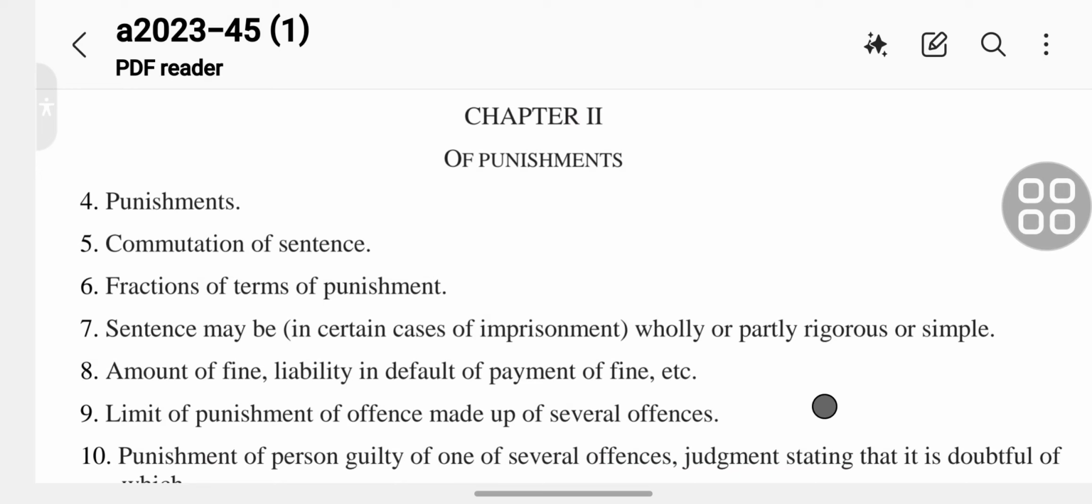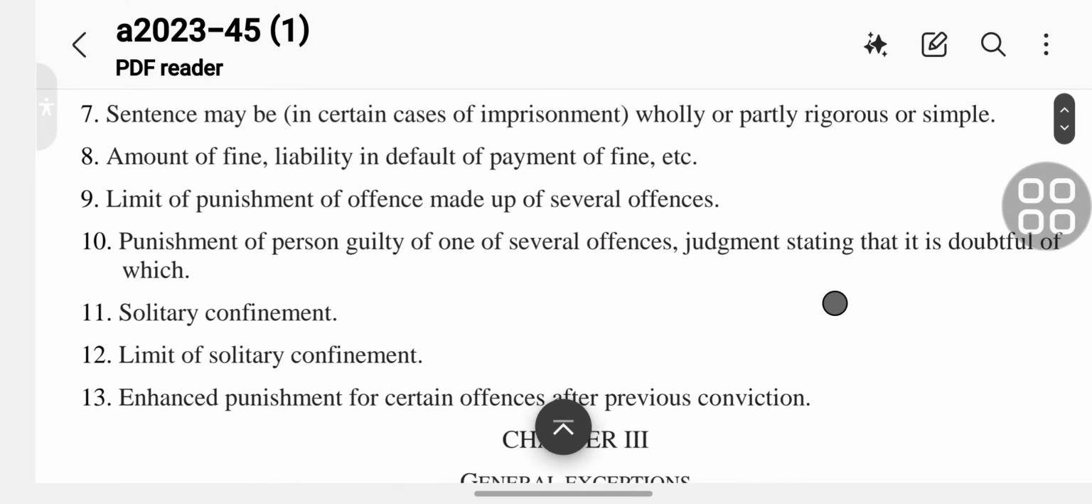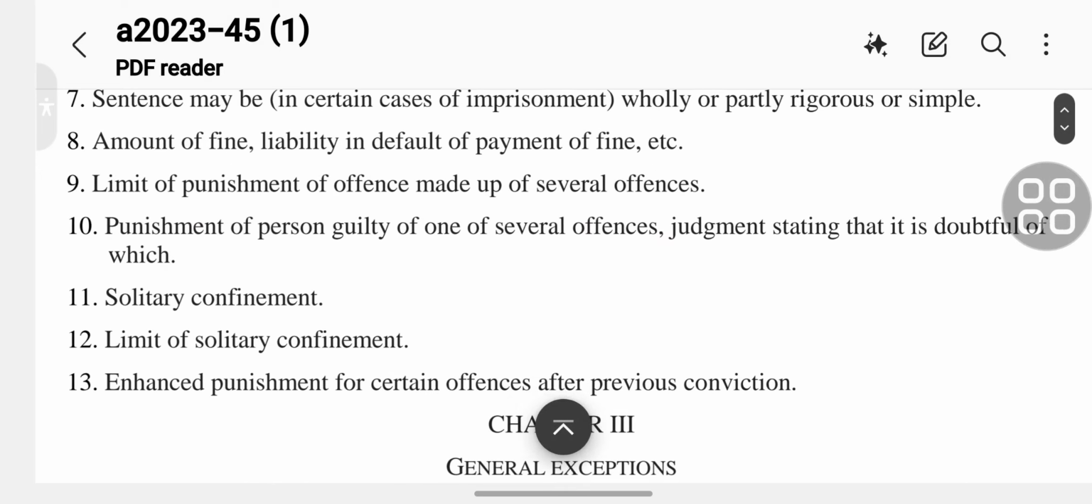Section 8 is the amount of fine, liability in default of payment of fine, etc. Section 9 is the limit of punishment of offence made up of several offences.